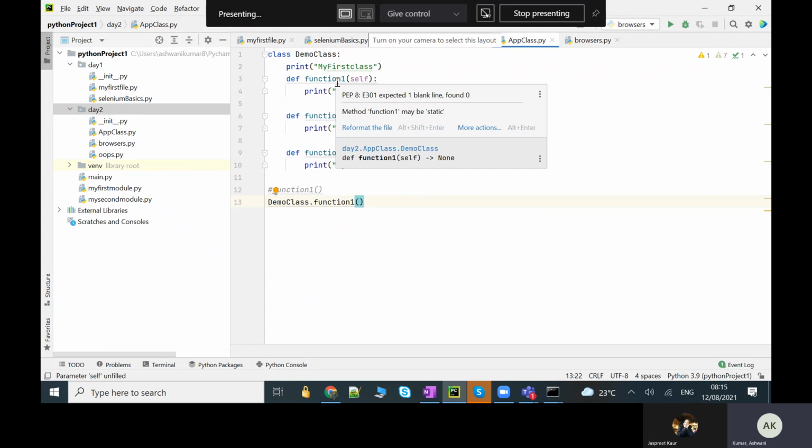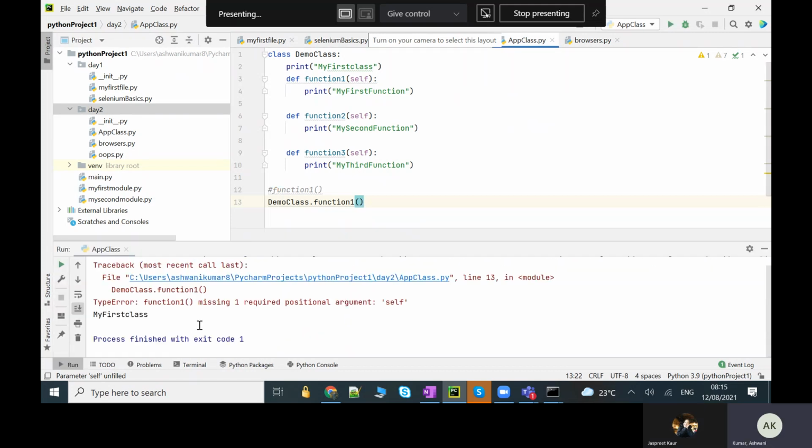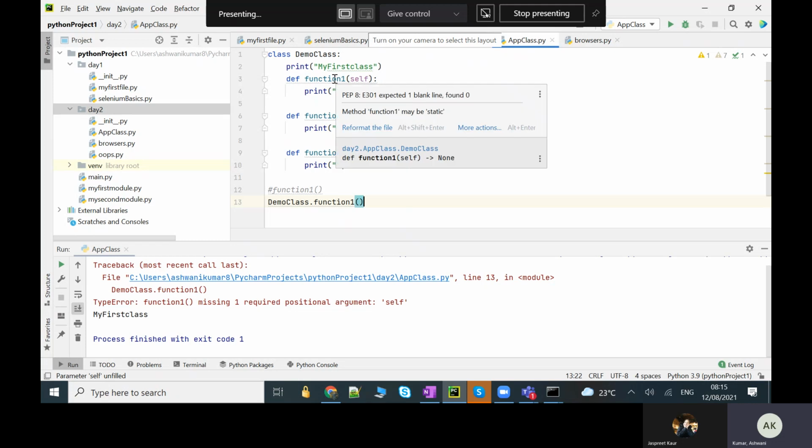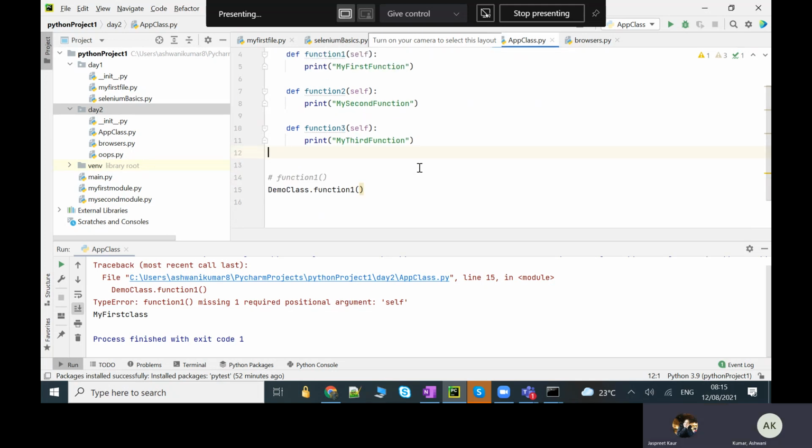Now here you can see it was coming like this yesterday when I was running. Let's say I want to run function one, with Control Shift F10. It is giving some error. Everything is fine, but here you see: expected one blank line, found zero, and method function may be static. Let me reformat the file and see. Nothing. So this was the confusion, why it is not running. Function one missing one required positional argument.